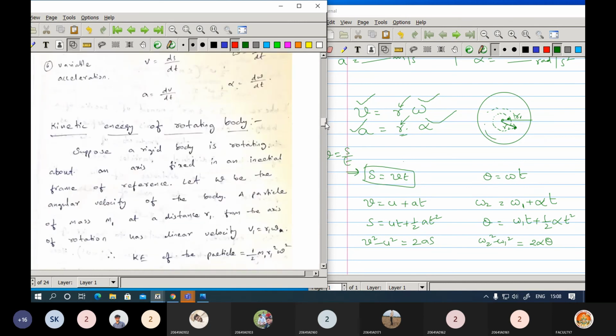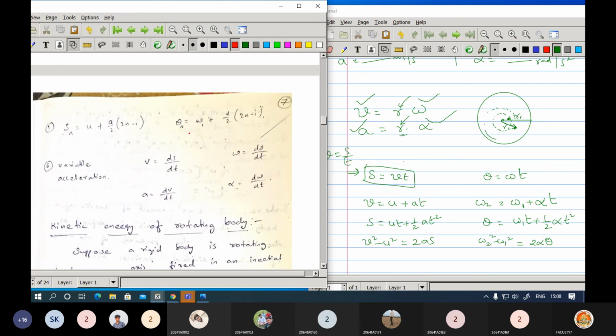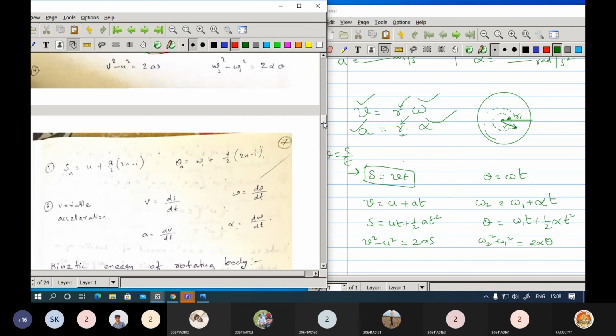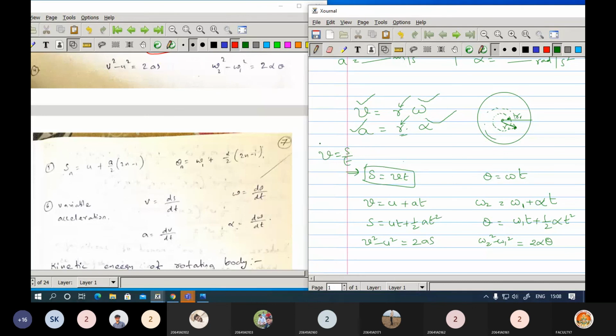Now this is regarding the expressions. If the acceleration is also changing, there is the concept of constant velocity and variable velocity. If you are comparing those two, here we are going to consider the constant velocity.